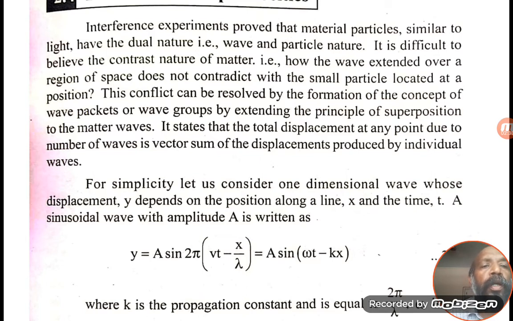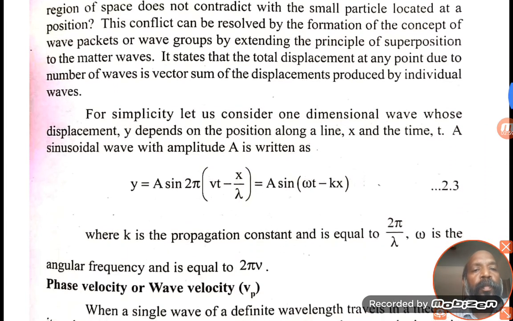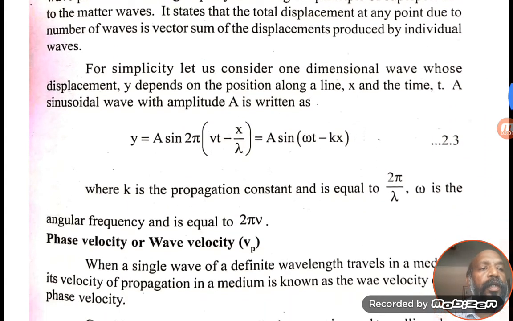Let us assume the wave equation y equals a sin 2π(νt minus x by λ). Simply, a sin(ωt minus kx), where k equals 2π by λ. Here k is the propagation constant, equal to 2π by λ, and ω equals 2πν. Now, phase velocity or wave velocity.